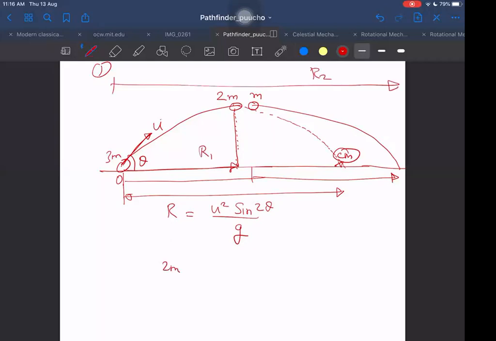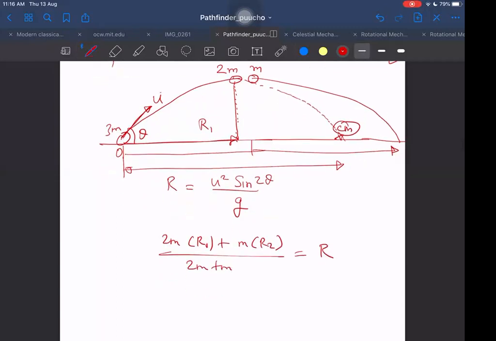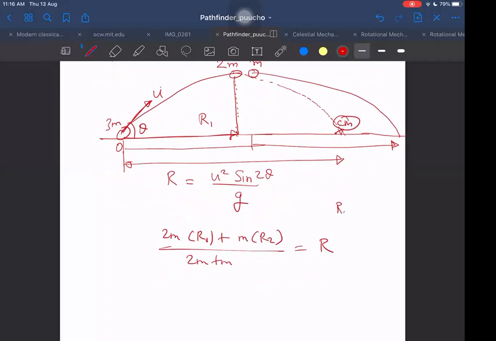Then we will write 2m into R1 plus m into R2, divided by 3m, equals the total range R. And R1 here we know was R by 2.